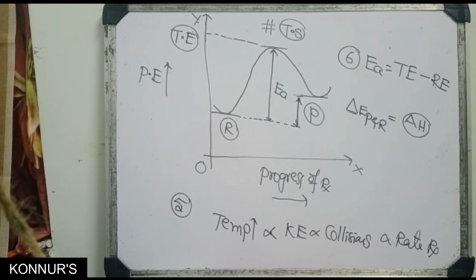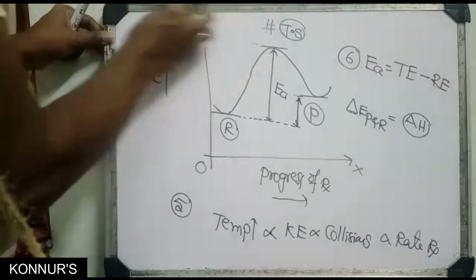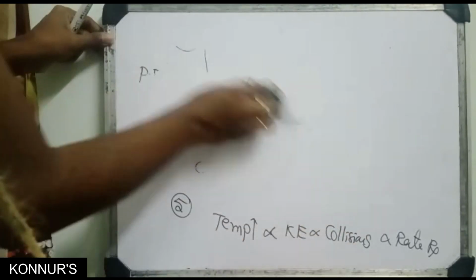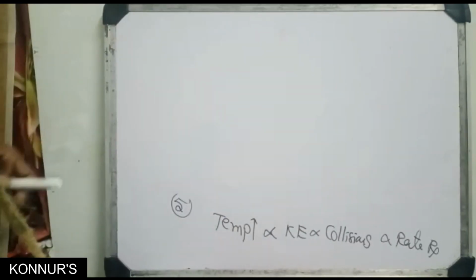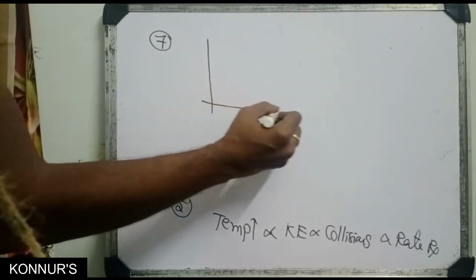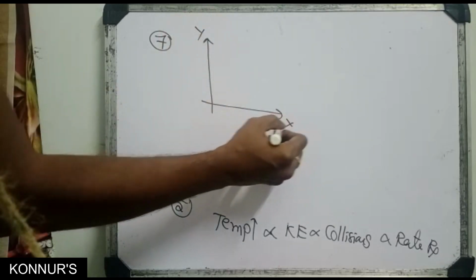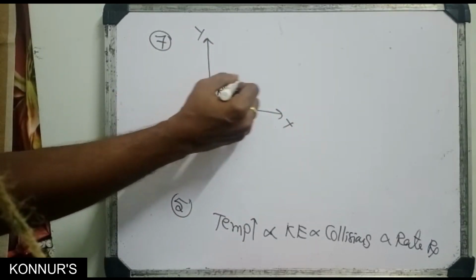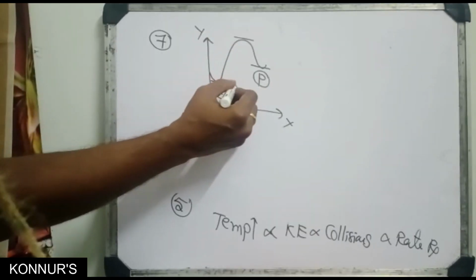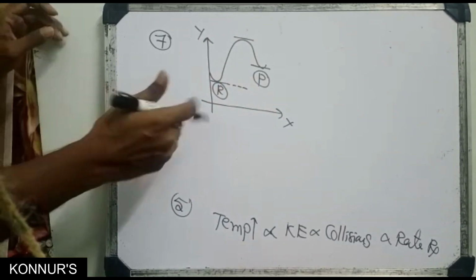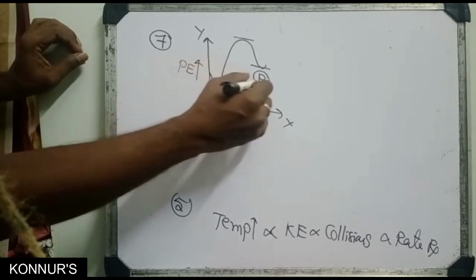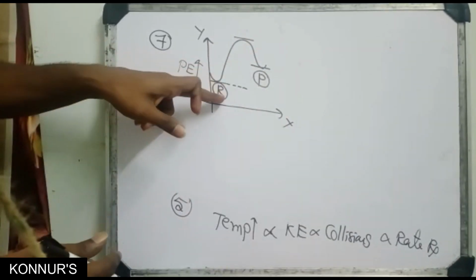Next, if we see different reactions, exothermic reaction and endothermic reaction. Take reactants energy and products energy. Here the reactant energy is low and the product energy is high, so you must supply energy.